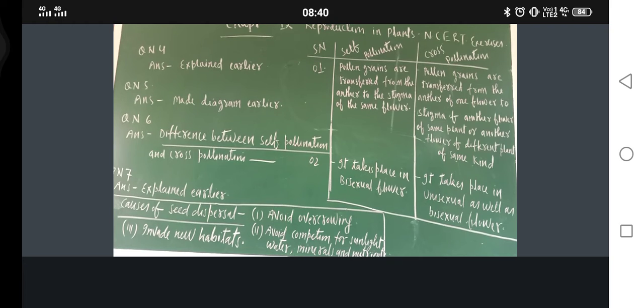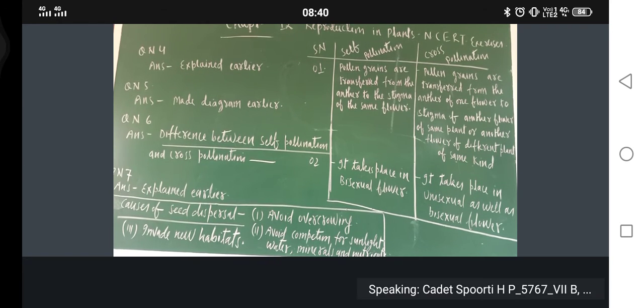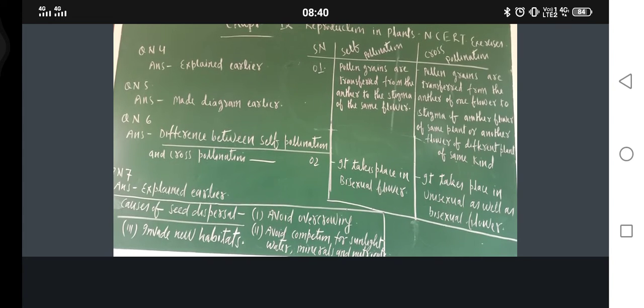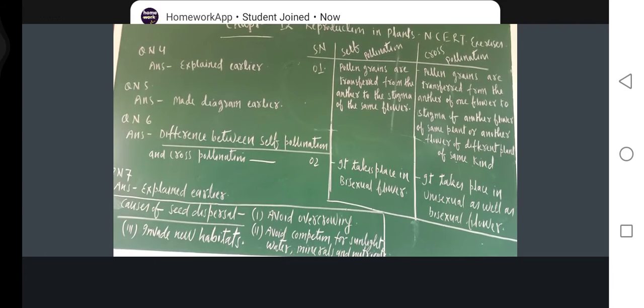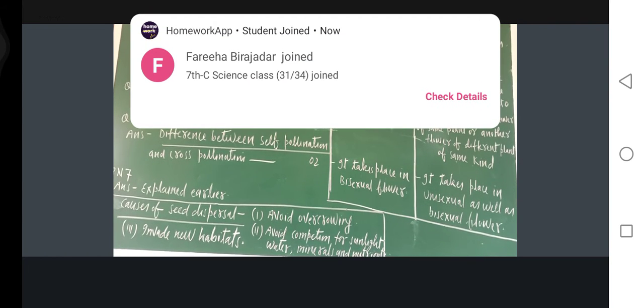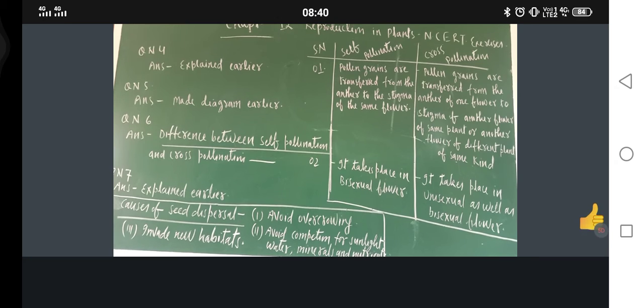If pollen is coming from another flower, let the recipient flower be bisexual, the pollen coming from another flower can also pollinate. If it is unisexual, then also it can pollinate in case of cross pollination. Have you got it or not? Have you written this one?